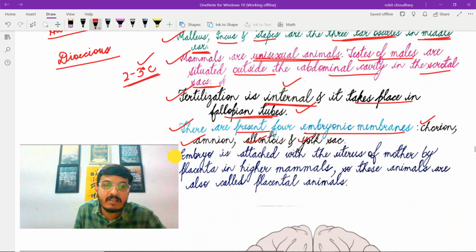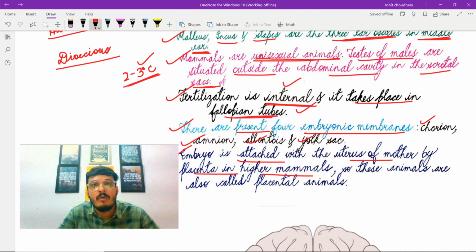The next characteristic feature is embryo is attached with the uterus of mother by placenta in higher mammals. As you know, during pregnancy, the placenta is a vital organ that is formed inside the uterus, and through this placenta, exchange of nutrients and oxygen takes place.